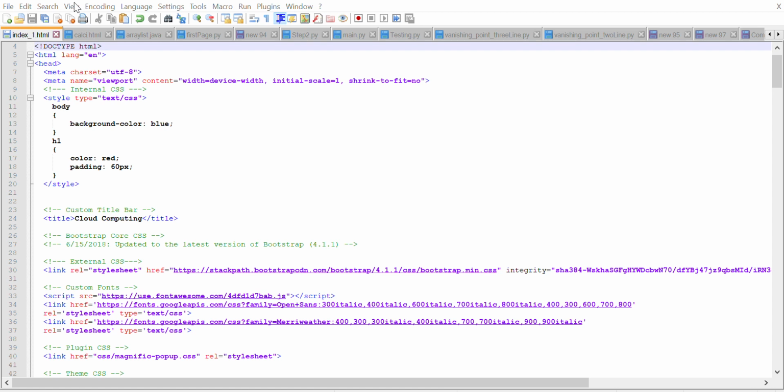So in this way you can edit the code and modify it to your requirement, like the name or any labeling that you want to change, you can change it.